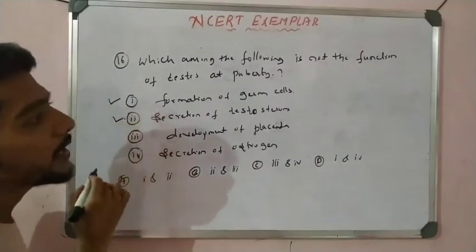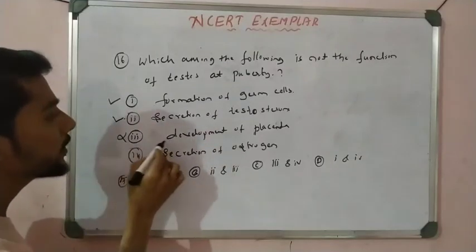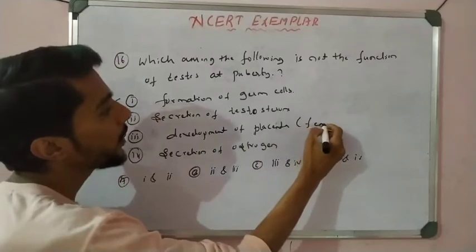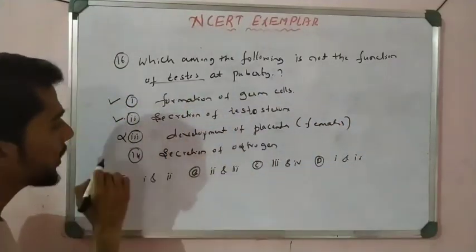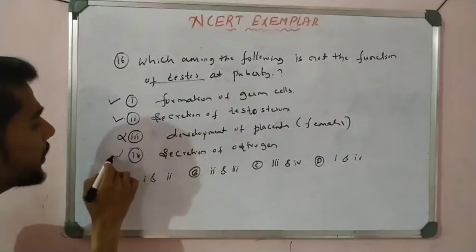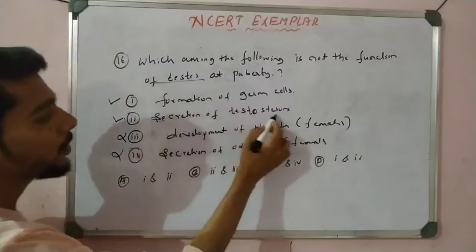Testosterone is a function of puberty, that is the correct statement, right? Development of placenta, that is not correct. Why? Because it is a female part, it is related to female. Testis is male, so it is not correct. And secretion of estrogen is not correct because estrogen is female, and for male it is testosterone, for female it is estrogen.